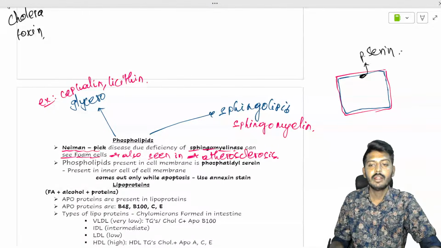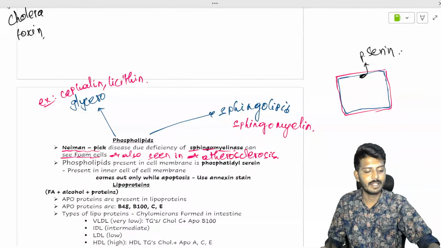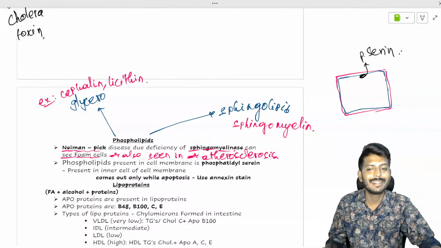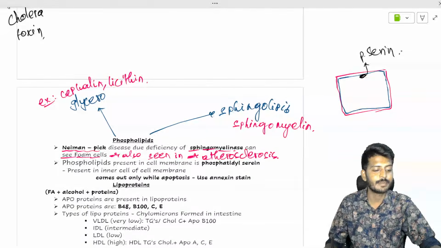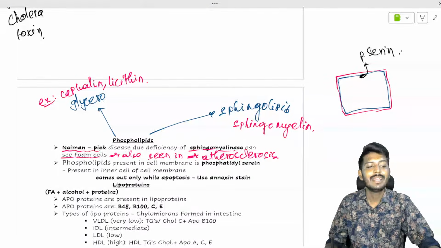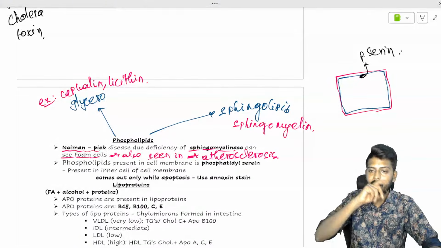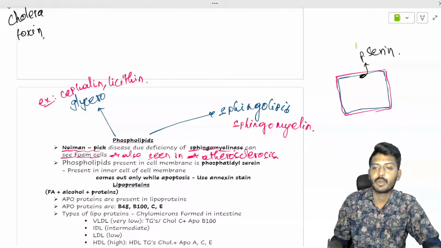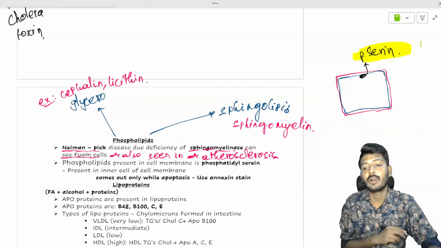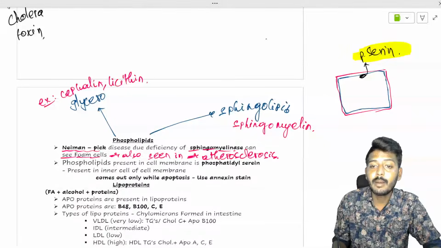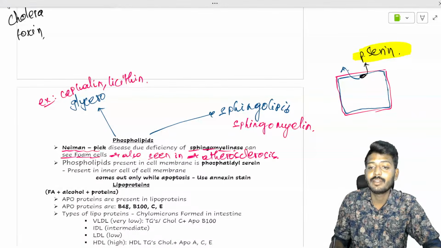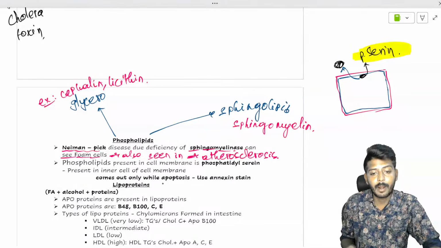Phosphatidylserine. So what is this phosphatidylserine? It is a phospholipid which is present only and only in the inner surface of the cell membrane. From the inner surface, this phospholipid called phosphatidylserine comes out of the cell membrane, that is, it is leaked out of the cell membrane during the process of apoptosis.